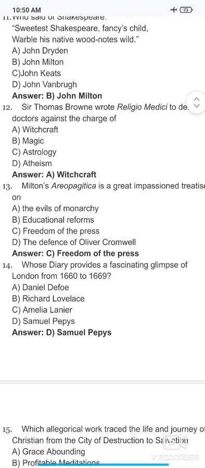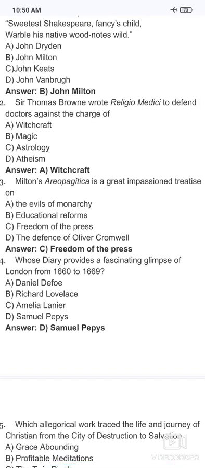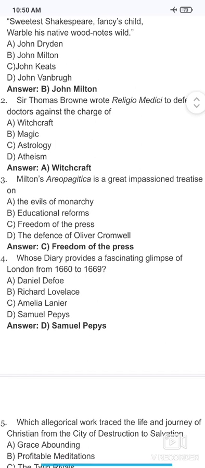Next, Sir Thomas Browne wrote Religio Medici to defend doctors against the charge of... So he wrote the Religio Medici. It means the religion of a doctor. And he was defending against the charge of witchcraft.